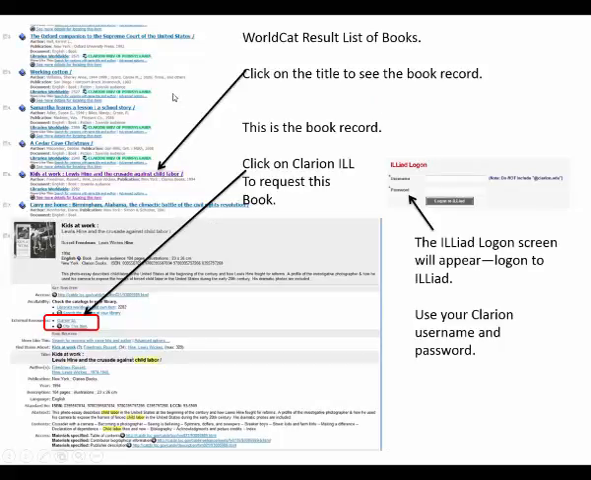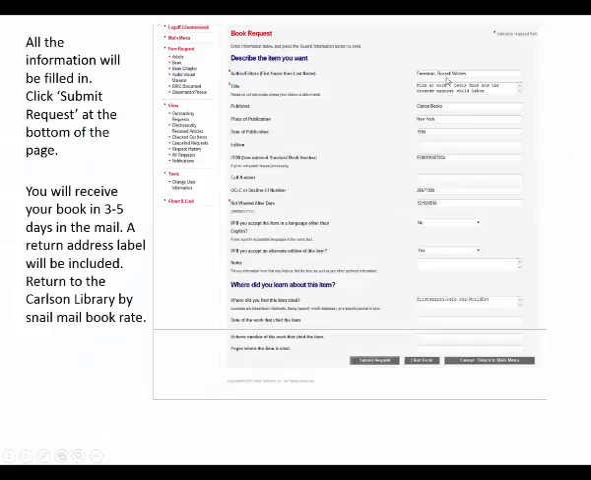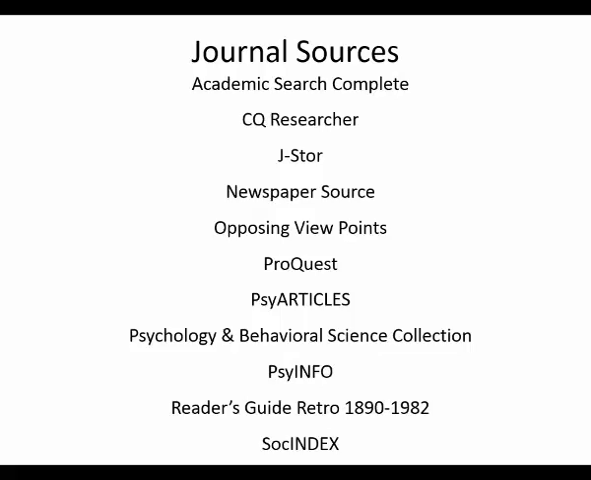This is WorldCat. This is my list up here in the left corner. I'm going to click on the title. Down here in the bottom on the left is the book record. In the middle of the page is Clarion ILL. I want to click on that. This little pop-up screen will come. ILLiad login. This time everything's filled out for you. You don't have to fill anything out on the page. You're just going to come down here to submit request. Again, it's going to come to you in 3 to 5 days with a return address label, and you'll put the new label on it and mail it back to the library.